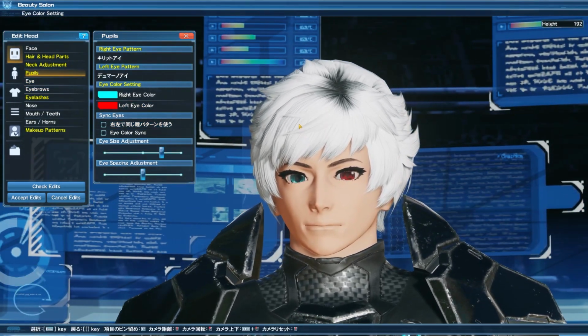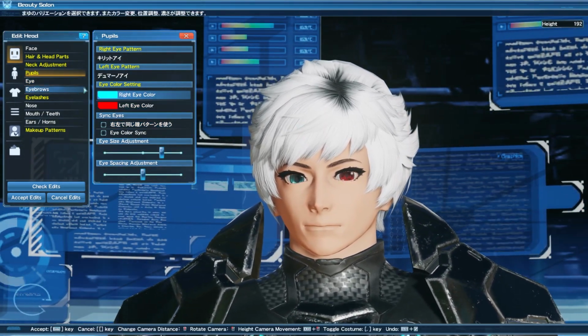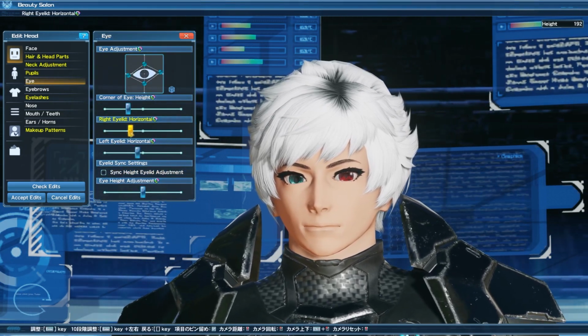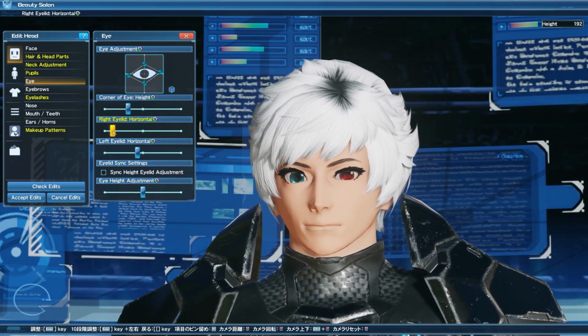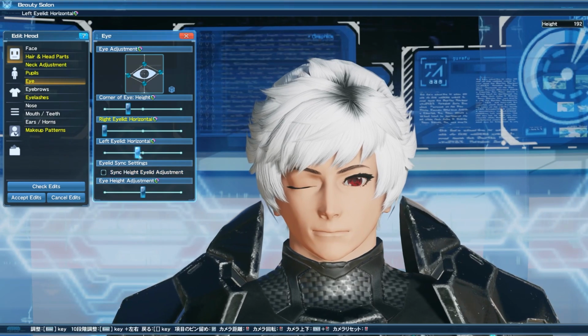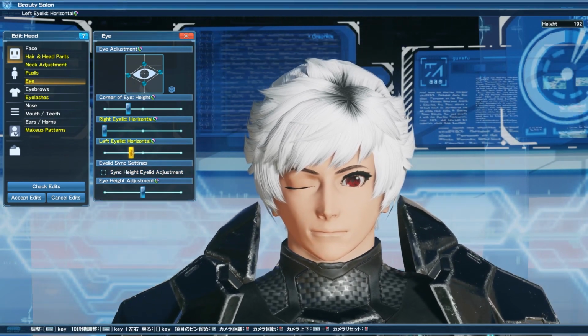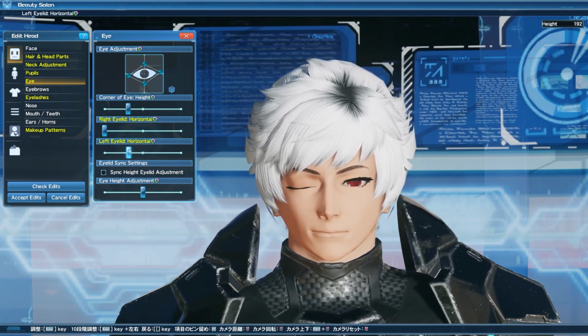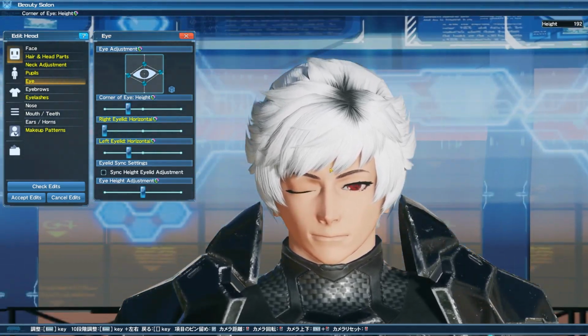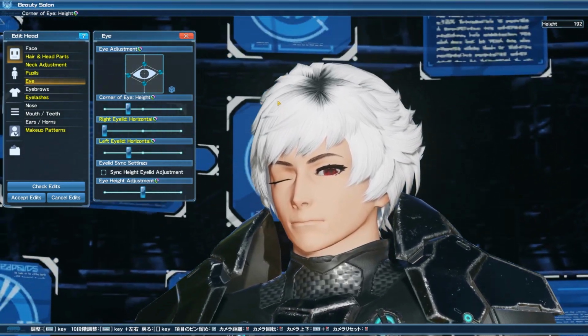Now with the eye settings itself, this really hasn't changed much. The only difference is you can actually adjust the eyelid height on both of your eyes. So if let's say you wanted to have a sleepy eyed character, you could definitely do that. Or if you just wanted to have one eye closed while the other eye is open, you can do that as well. For those of you guys who are now anime cosplayers and you've been trying to fulfill every anime dream where you have one character who cannot open his eye because he has a scar over that eye, you can finally do that too.